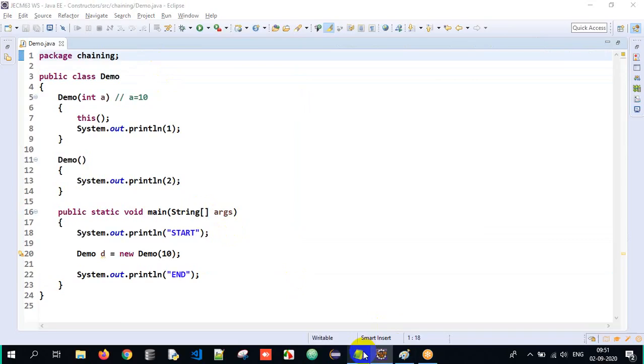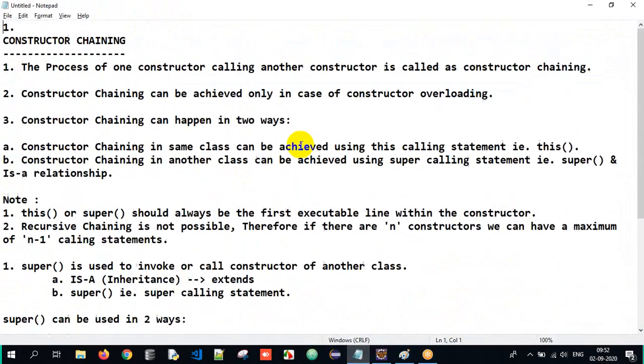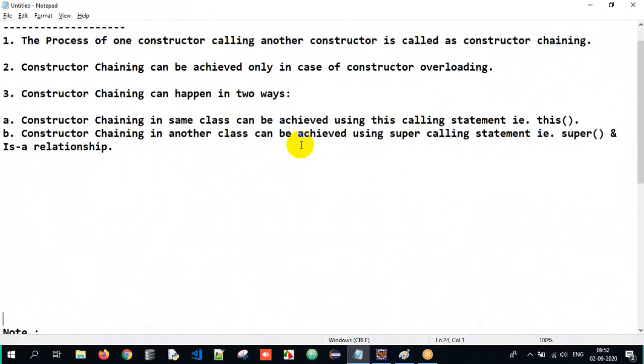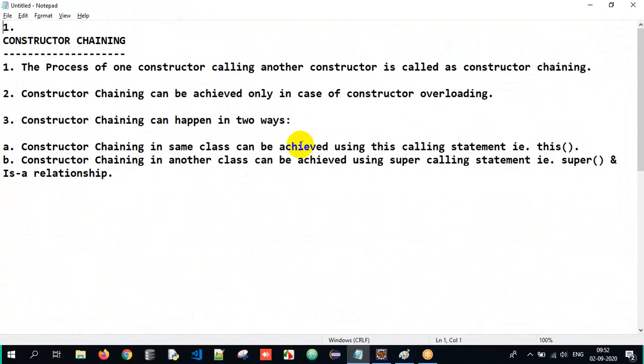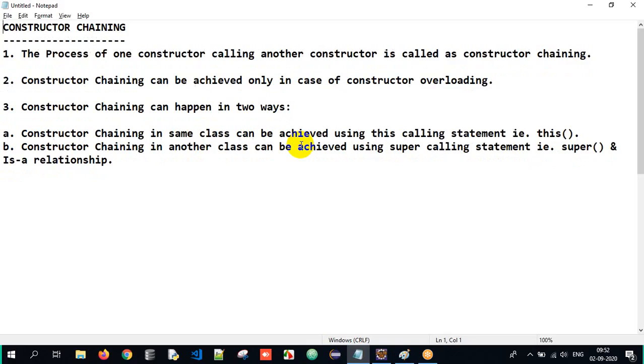Now we'll talk about the notes. Here we will talk about what constructor chaining is. Constructor chaining is nothing but the process of one constructor calling another constructor. Got the clarity now? But constructor chaining can be achieved only in case of overloading. Common sense, no? Only when I have multiple constructors can one constructor call another. The process of having multiple constructors is called overloading. So chaining is possible only in case of overloading. If you have overloading, chaining can be achieved.